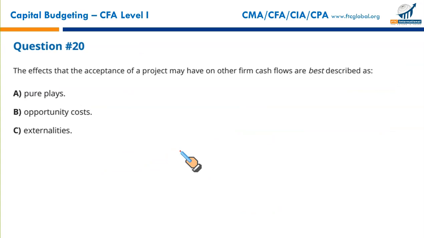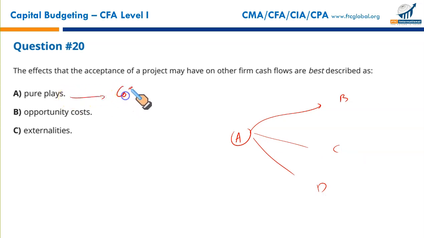C it is. Next, the effects of the acceptance of a project may have on other firms' cash flows are best described as what? If you take on a project A, this project will affect the cash flows on other projects, B or C or D. What is it called? Pure plays we will discuss in our cost of capital tomorrow. It is how we find the rate of return to be used in the cost of capital. It's a detailed topic we'll discuss tomorrow. It's not something related to what we're doing right now.